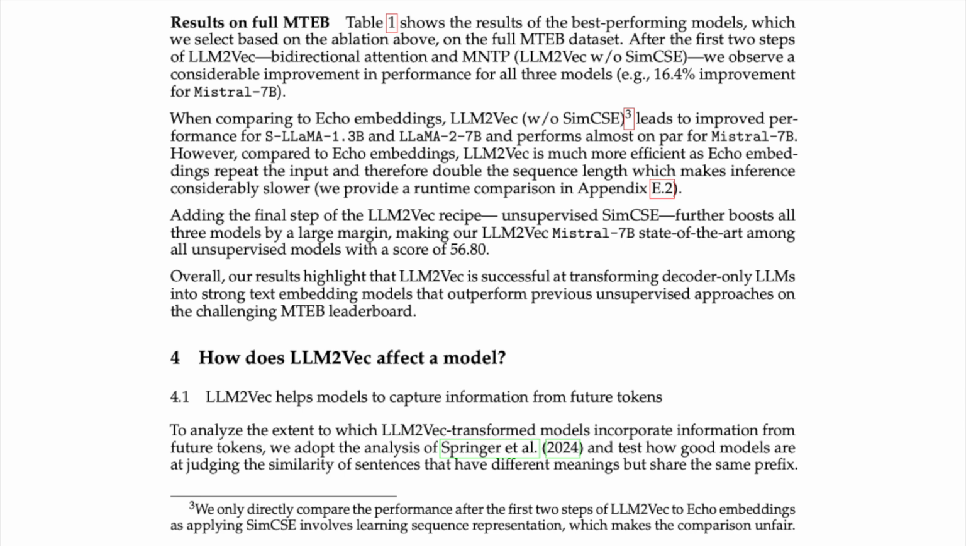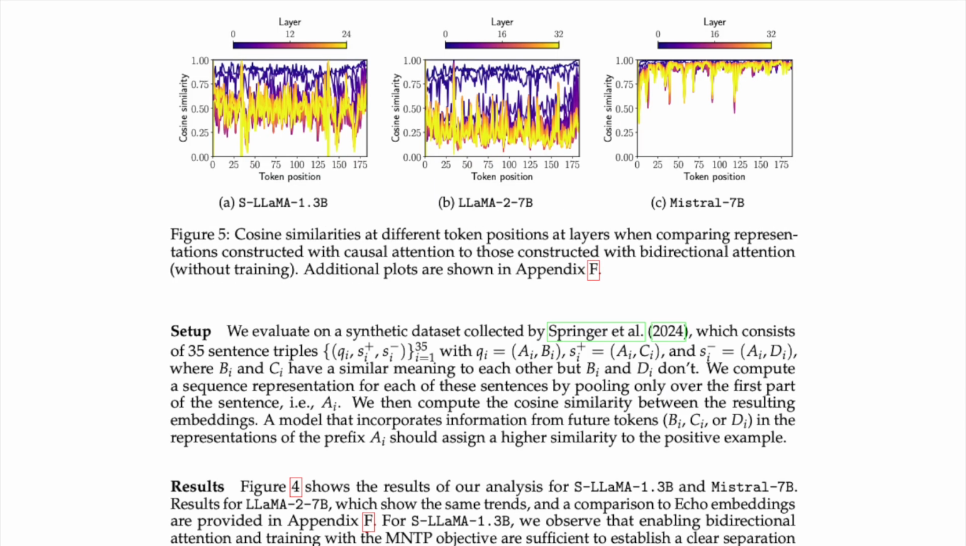To analyze the extent to which LLM2Vec transformed models incorporate information from future tokens, we adopt the analysis of Springer et al. 2024 and test how good models are at judging the similarity of sentences that have different meanings but share the same prefix. We only directly compare the performance after the first two steps of LLM2Vec to echo embeddings, as applying SimCSE involves learning sequence representation, which makes the comparison unfair. Figure 5. Cosine similarities at different token positions at layers when comparing representations constructed with causal attention to those constructed with bidirectional attention without training. Additional plots are shown in Appendix F.